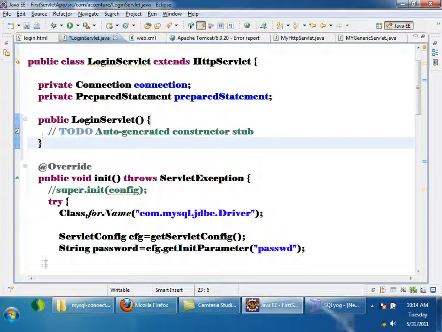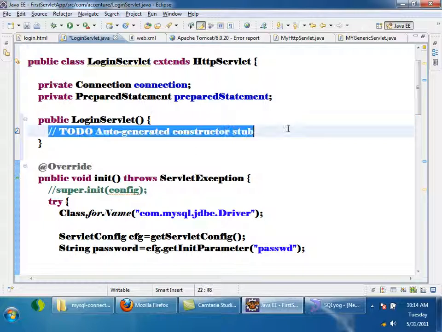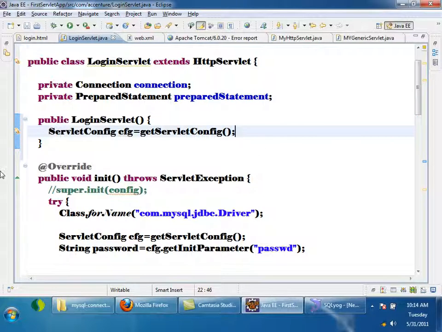If I write a constructor like this and write the same code, getServletConfig will return null, because by the time the constructor is called, my servlet object has not been given a reference to servlet config. The container passes the servlet config when it calls the init method. So in the constructor, I will not get the reference of servlet config. So we have to use the init method.